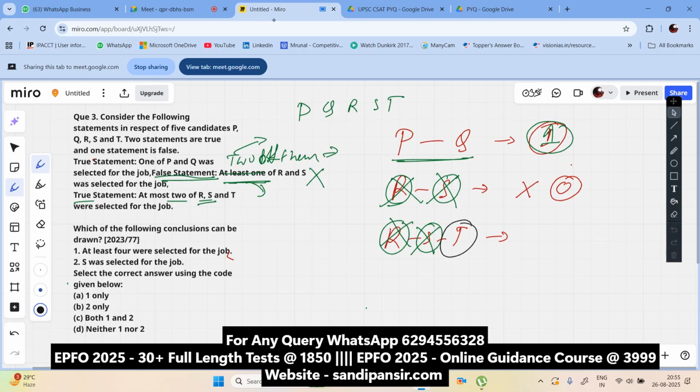It's T. That means the number of candidates selected we don't know, and whether AC is not selected we also don't know. That means it should be neither one. Got it? I'm giving an overview of the whole thing, as you know.